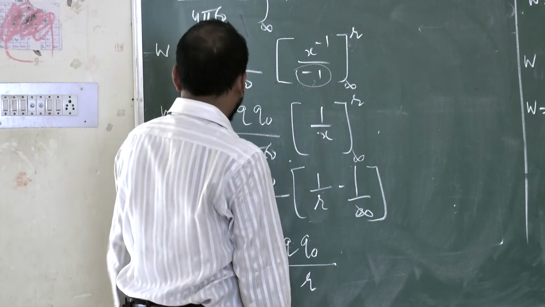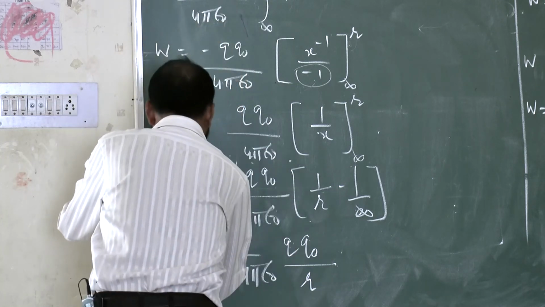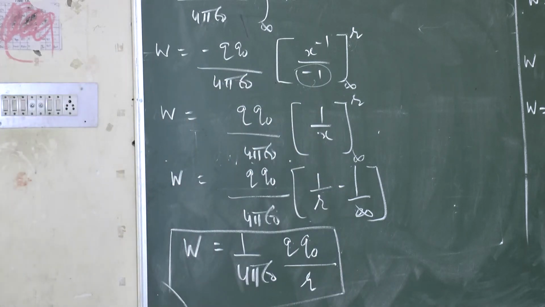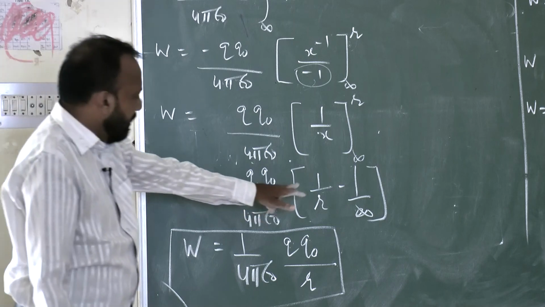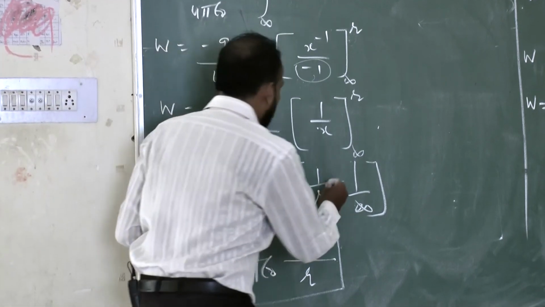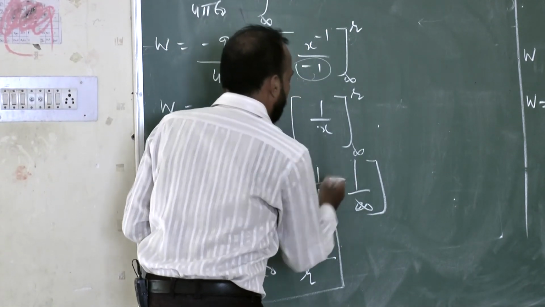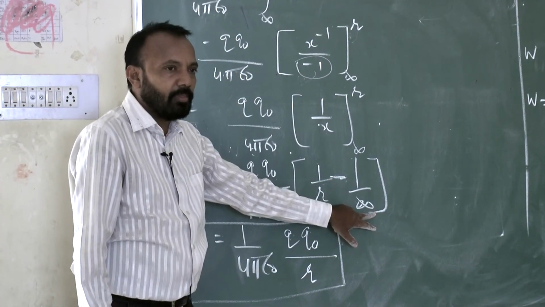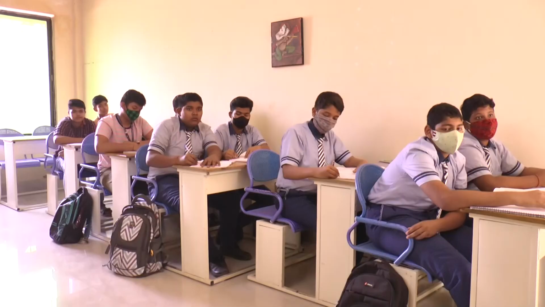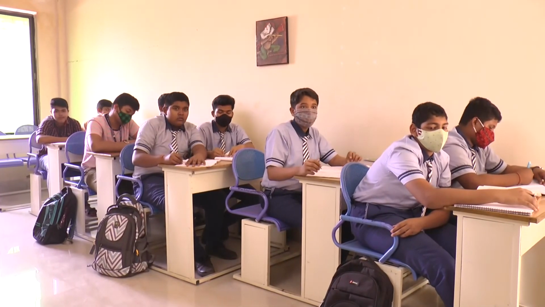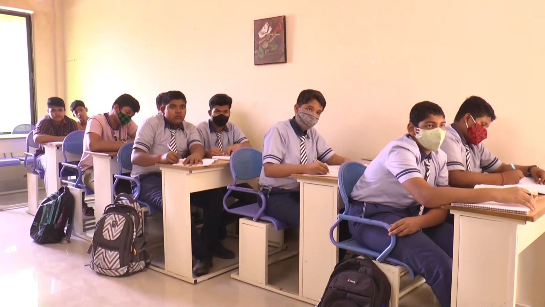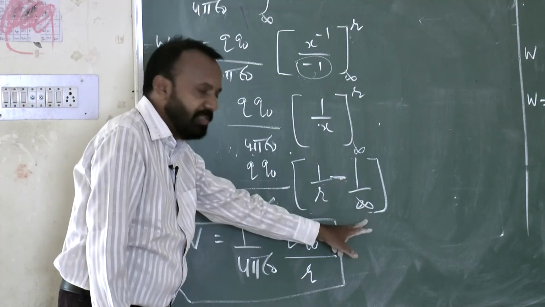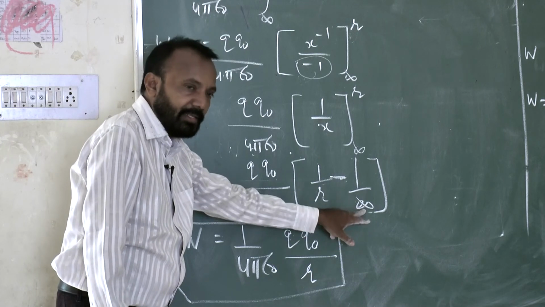I got this work done W, this much work done. Once again, 1 by r minus 1 by infinity. 1 by infinity is how much? 0. Right? So what remains is 1 by r, that is q naught by 4 pi epsilon naught divided by r. Only 1 by infinity becomes 0, so I have neglected it.